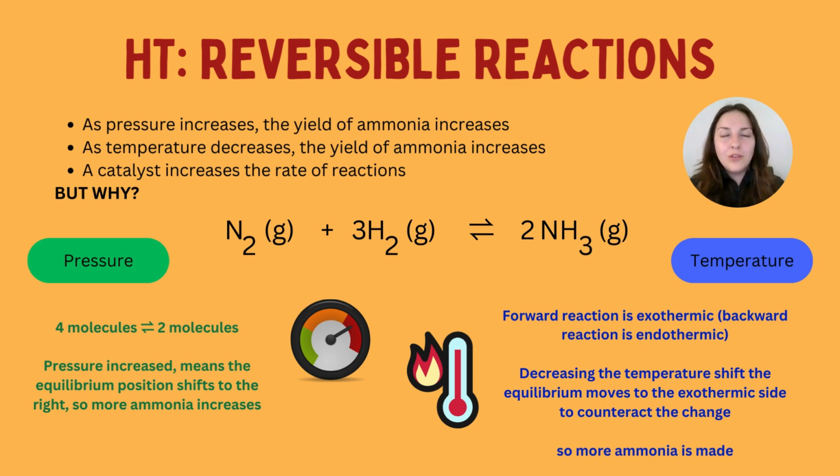Because if you think about it, if you're decreasing the temperature, the opposite of that is to increase the temperature. So we favor the exothermic side, which is why the equilibrium shifts to the side that has the ammonia production, and that therefore increases the yield. Like I said, I will do a whole video on this.